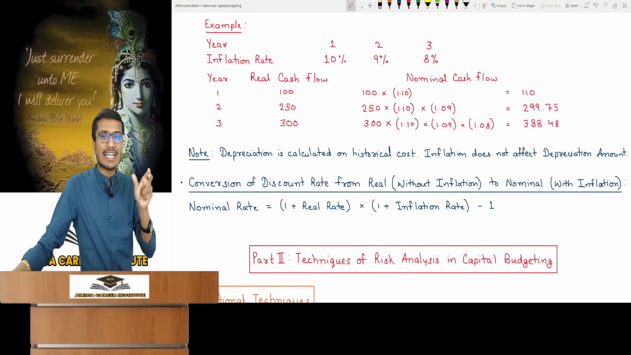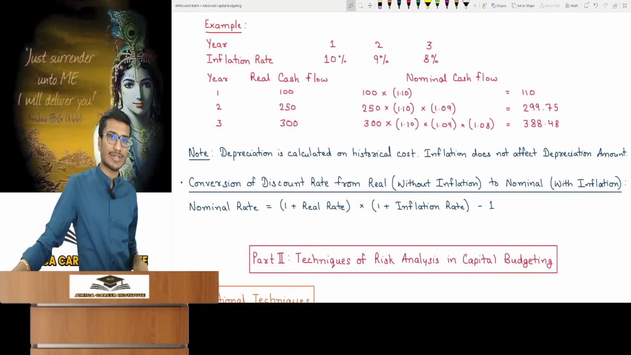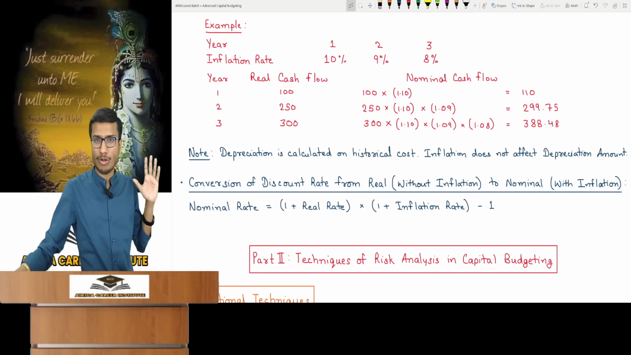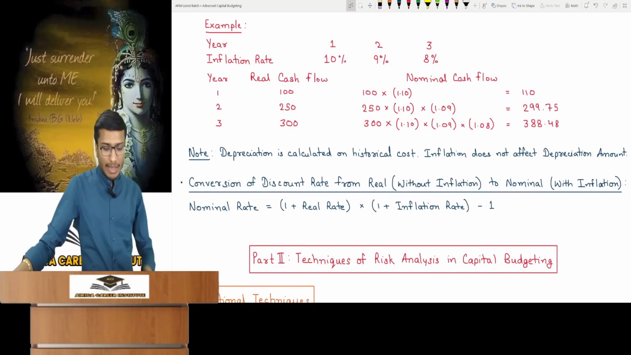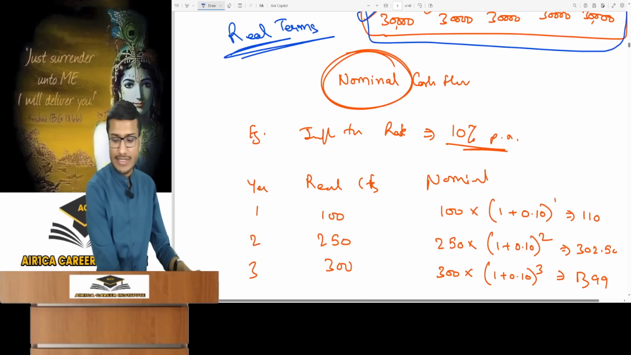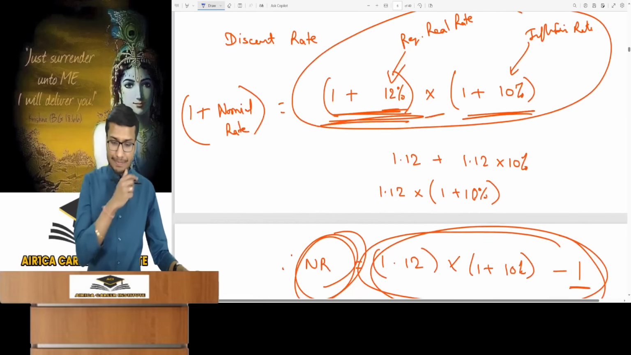How do you convert the real discounting rate without inflation to the nominal, inflation adjusted rate? The formula is here showing how it's calculated. 1 plus real rate of the discounting into 1 plus inflation rate minus 1. It's simple. Now, how was this formula derived? I'll quickly explain, but without too much detail.